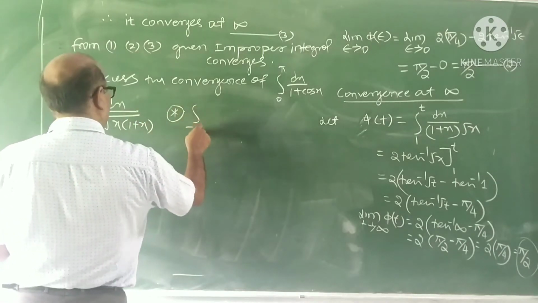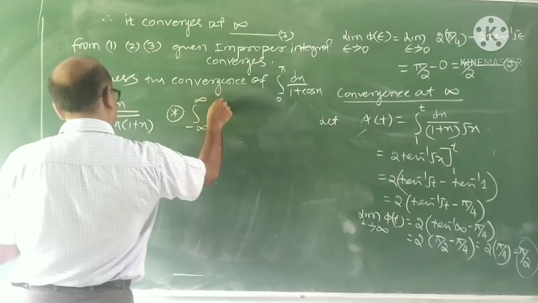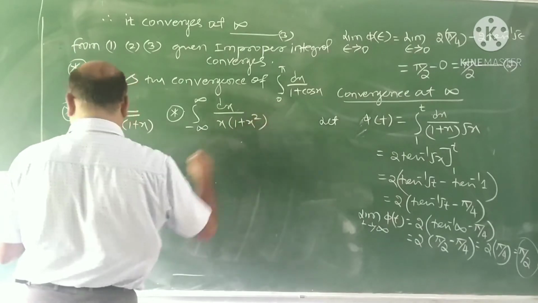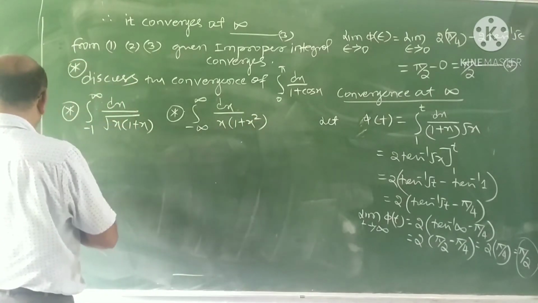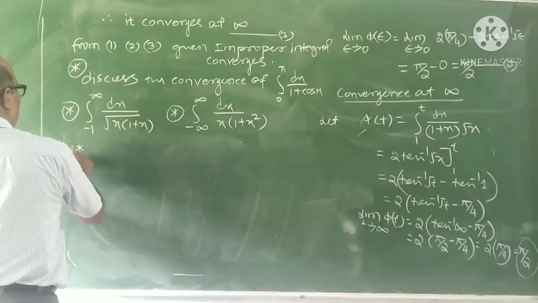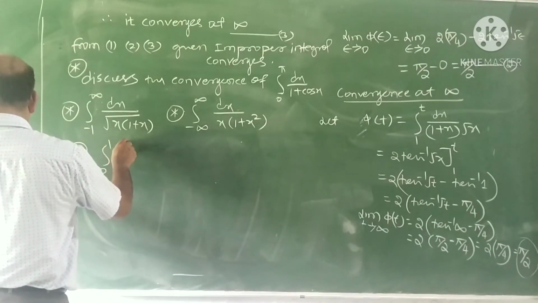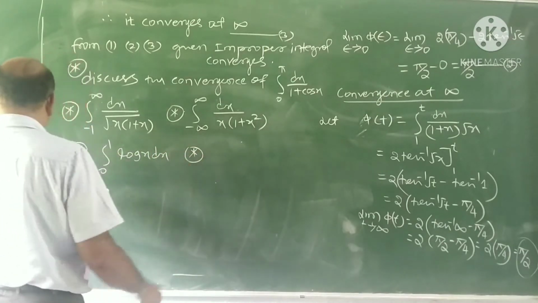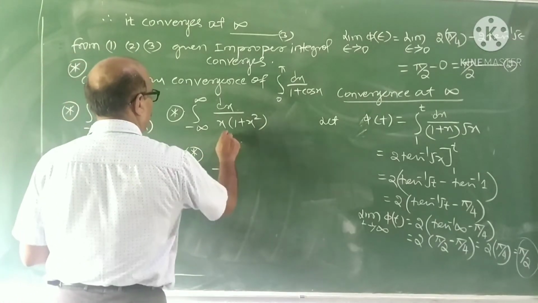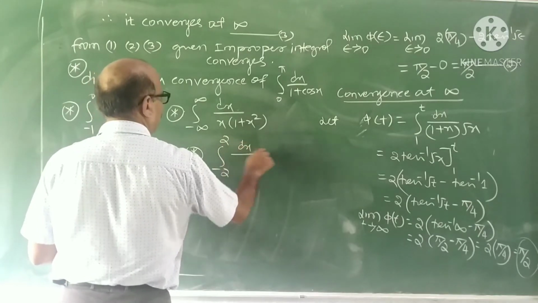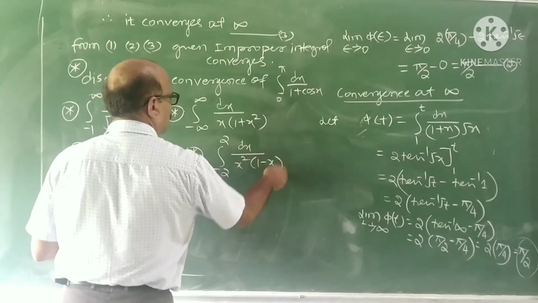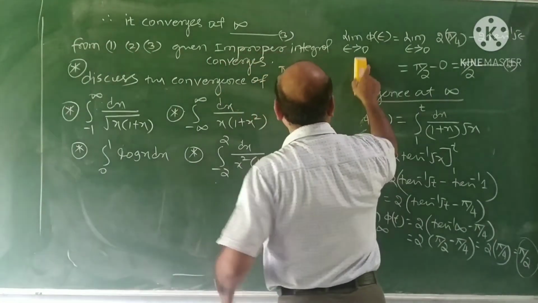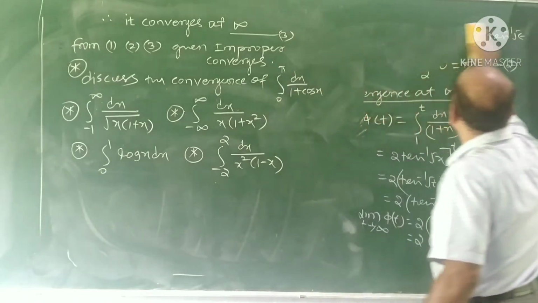Next is the integral from minus infinity to infinity of dx by x into (1 plus x square). Then the integral from 0 to 1 of log x dx, and the integral from minus 2 to 2 of dx by x square into (1 minus x). These are some problems. Let me discuss the problems one by one.